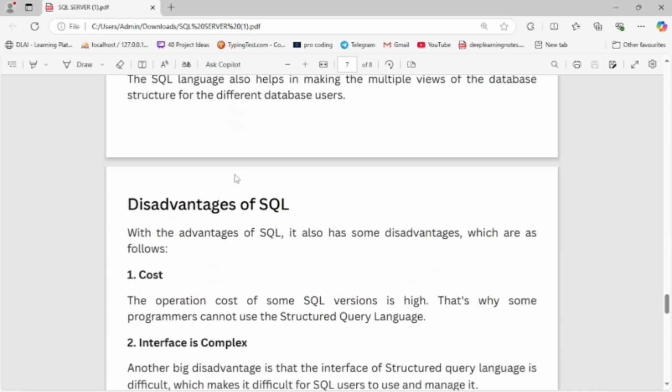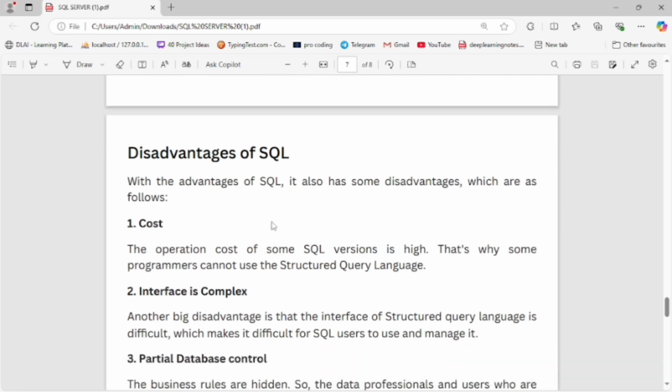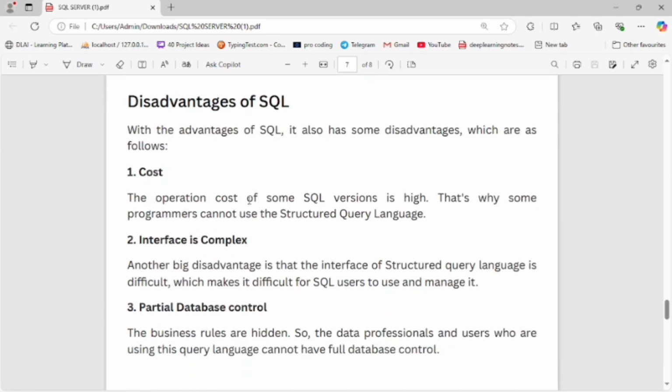Now let's study the disadvantages of SQL. While SQL has advantages, it also has some disadvantages, which are as follows. First is the cost. The operation cost of some SQL versions is high. That's why some programmers can't use structured query language.